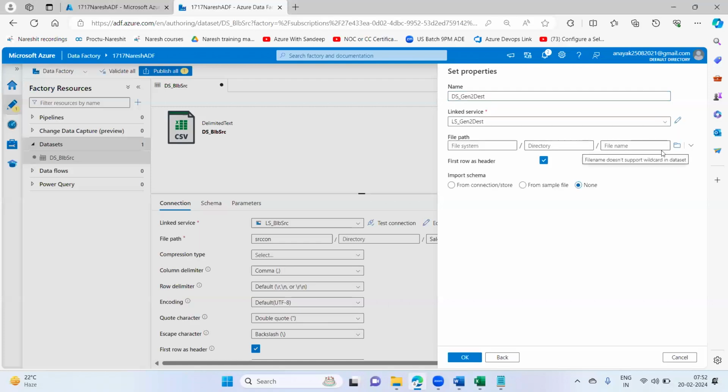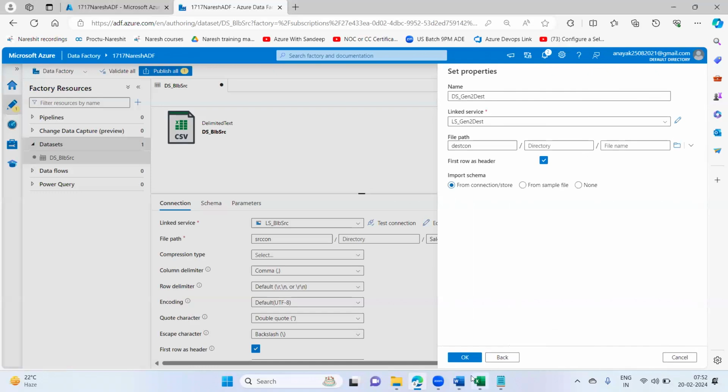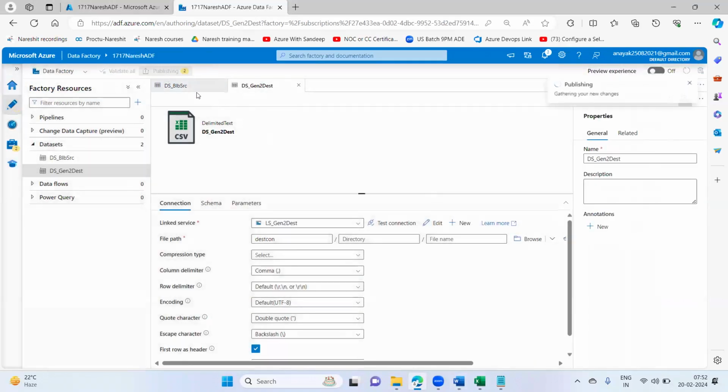I want my file to be copied into this destination container, and say okay. Do publish all and publish so that things get saved and published.